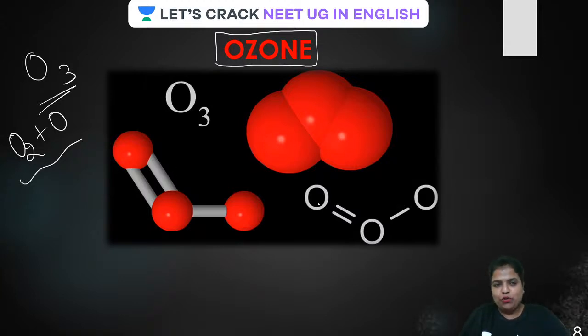Now, guys, you can see there is a double bond over here between the two oxygens, and for one more oxygen, because its valency is 2, there is again a lone pair over here, and another lone pair is donated to this oxygen. So there is a dative bond. Guys, remember, there is a double covalent bond between the two oxygens, and to the other one there is a dative bond like this. And guys, there is a covalent bond over here.